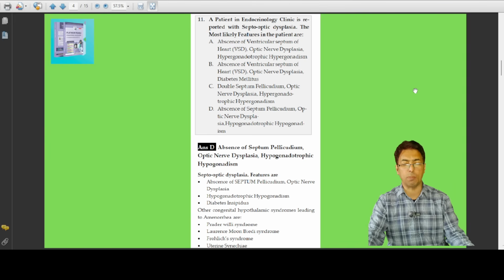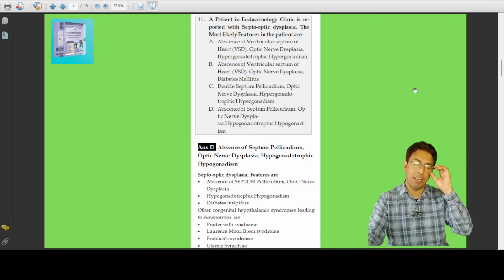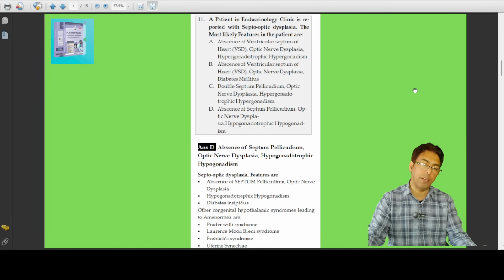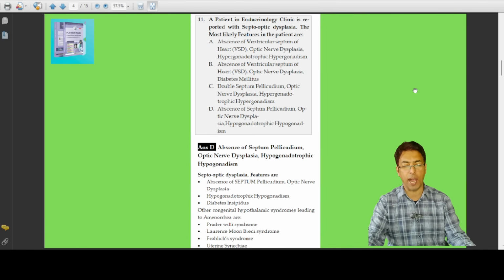Septo-optic dysplasia is basically the absence of septum, the septum pellucidum, which is a membrane-like structure present just in relation to the corpus callosum, and there is the optic nerve, and there is associated optic nerve dysplasia as well. And it is one clinical condition in which you have got a particular type of hypogonadism, and that is the hypogonadotropic hypogonadism.